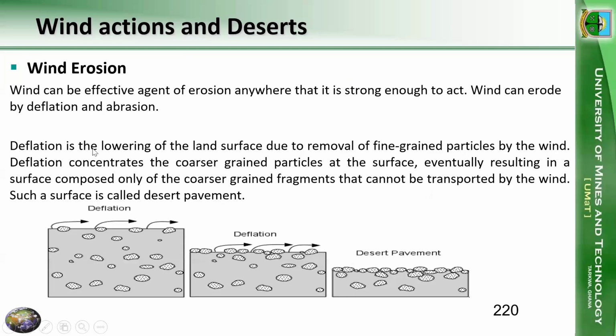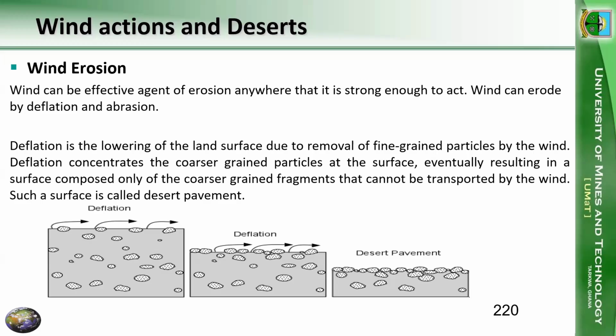As far as wind erosion is concerned, we know that wind can be a very effective agent of erosion, so long as it is strong enough to act. Wind can erode by two processes. The first is by deflation, and the second is by abrasion. So deflation, to deflate means something is coming down, right? It's reducing. So deflation is the lowering of the surface of the land, and this is due to the removal of fine-grained sediments or particles by the wind.